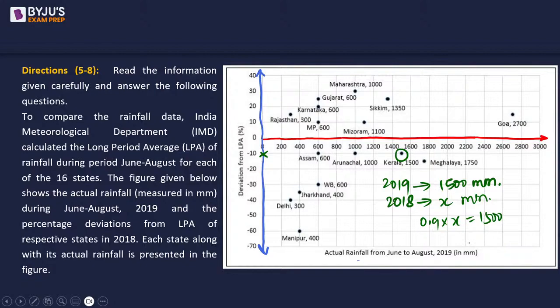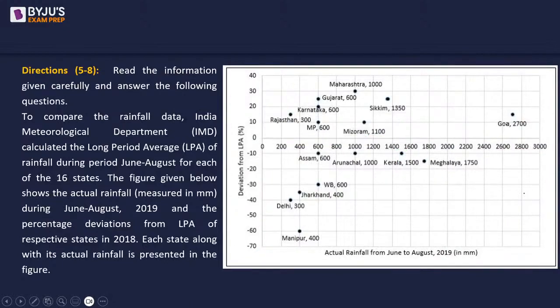Whatever it was in 2018, it became 10% less and reached Kerala's value. So from here we will get the value of x as 1500 into 10 upon 9. So this is how we are going to figure values out from 2018 and 2019.